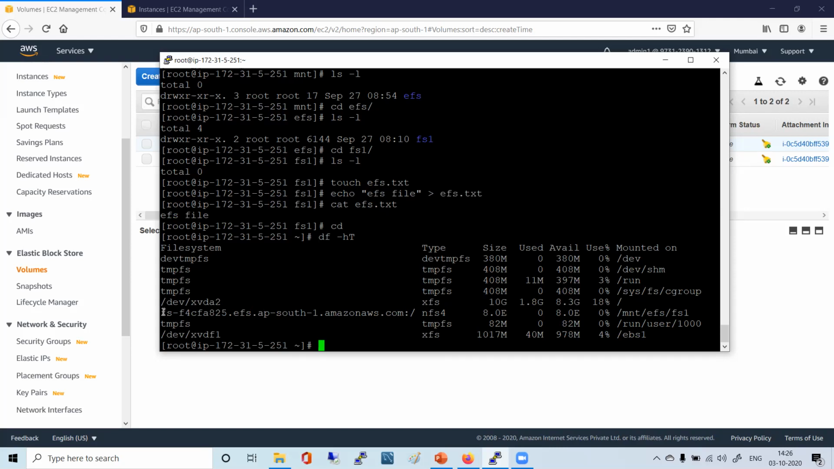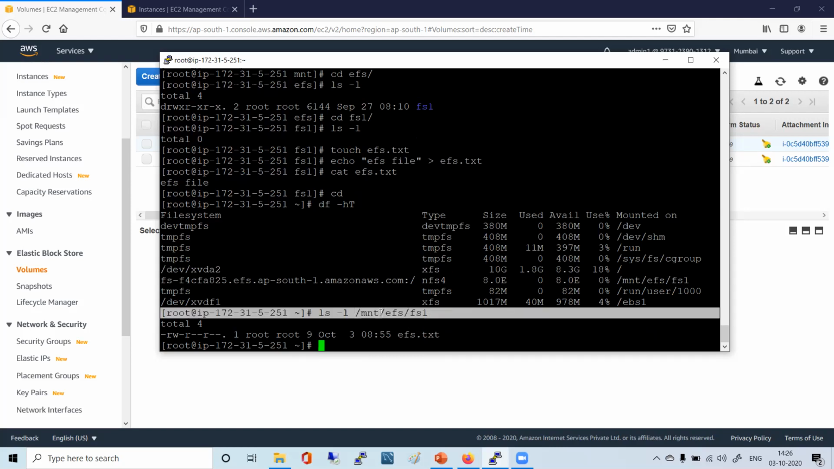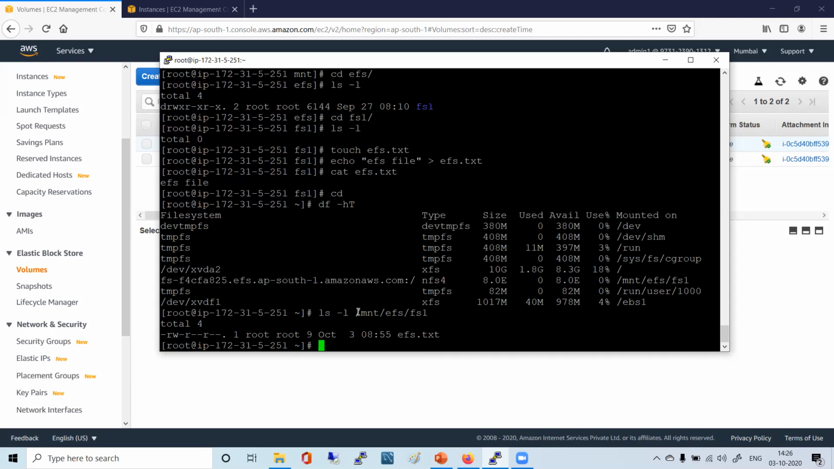Now if you look at this file system, you see here this path, EFS ap-south-1 amazonaws.com, this is the slash, this is NFS version 4. This is mounted on /mnt/efs/fs1. You see? So if you do ls -l there, it has a file. What is this file system? This is EFS. Understood? This /mnt/efs/fs1 is EFS. We created it while launching our machine, no? EFS file system. Shared file system. Yeah, got it.